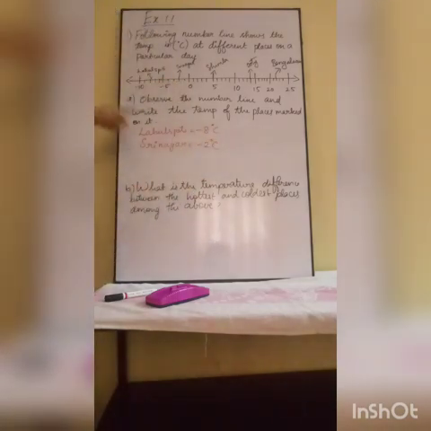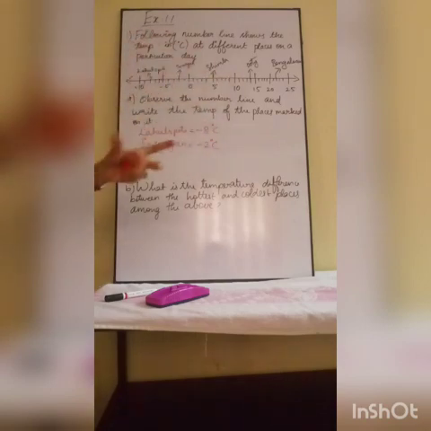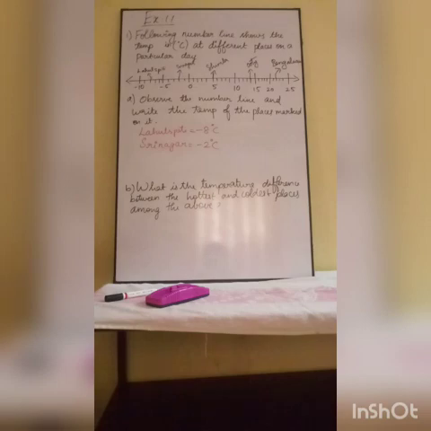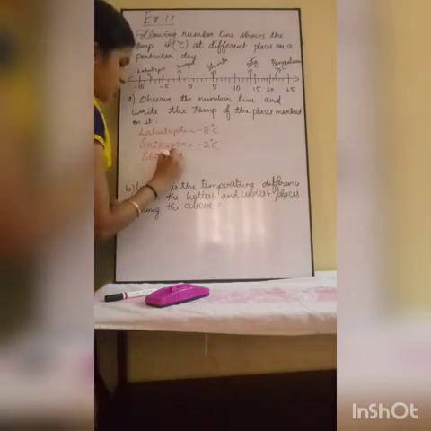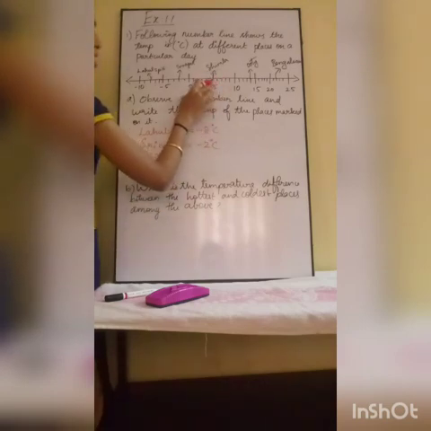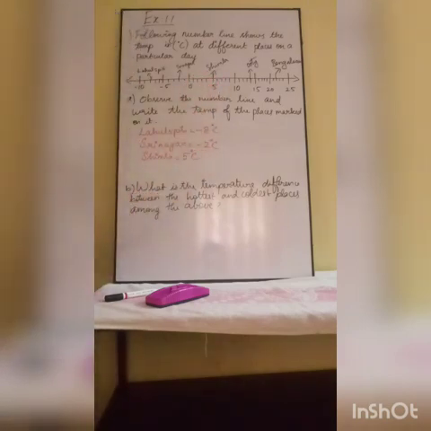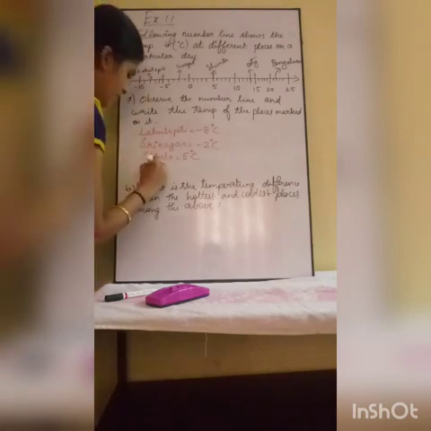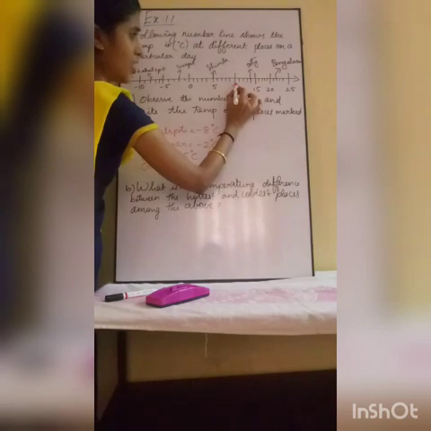Since it comes on the negative side, I am putting minus here. If it is on that side, I don't put the minus sign. Next, Shimla. Shimla is 5 degrees Celsius. Next, Ooty. 10 here, so 11, 12, 13, 14.